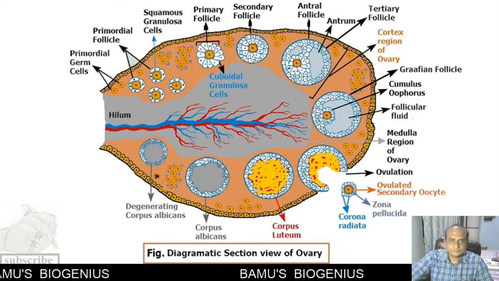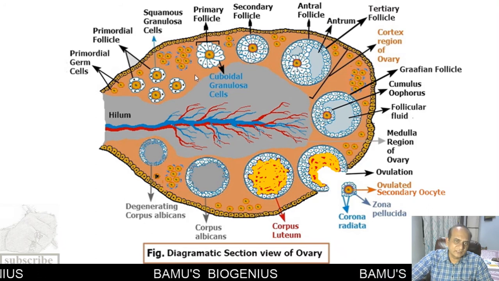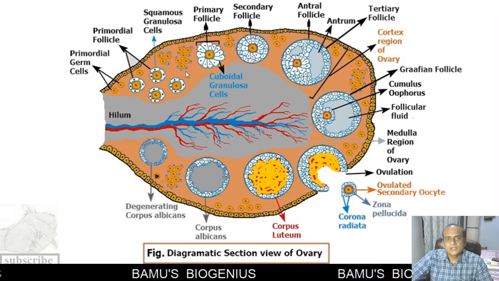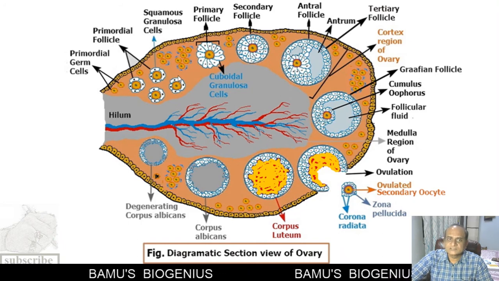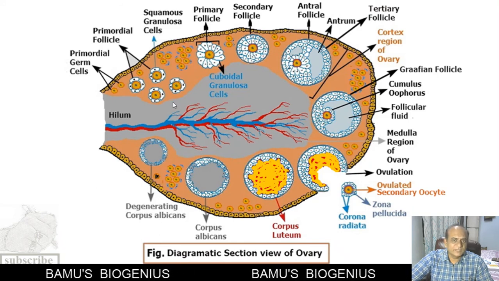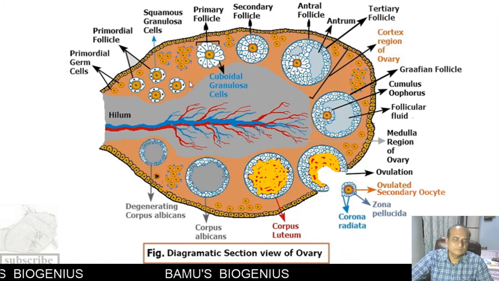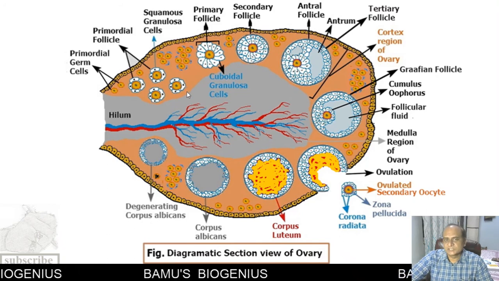Now, then the further development of one of the follicles takes place. During each cycle, 10 to 15 primordial follicles start the development, and only at the end of the cycle only one ovulates. The other follicles degenerate.